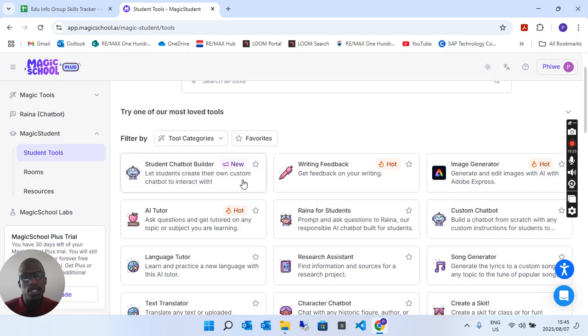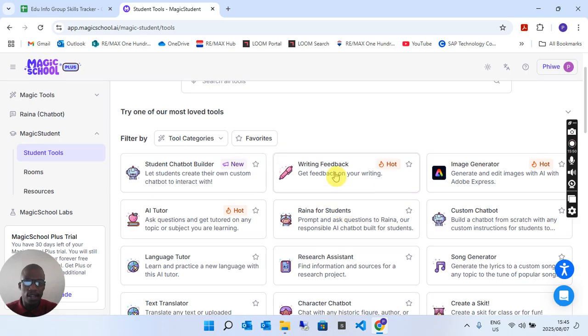Which is such a smart thing because a kid will now be able to communicate with this tool that they feel like they own. And they might feel like it's easier to be taught by whatever chatbot they've created rather than someone else who doesn't understand how the student thinks. So that's how useful these are.